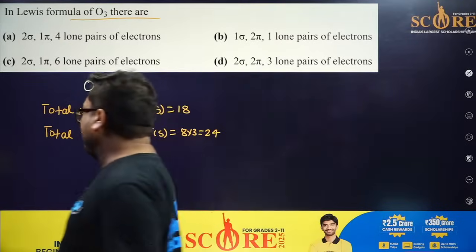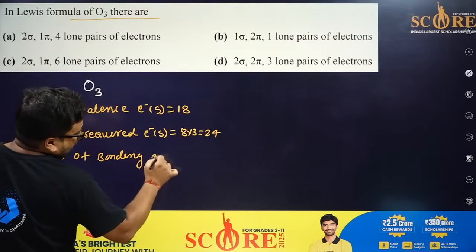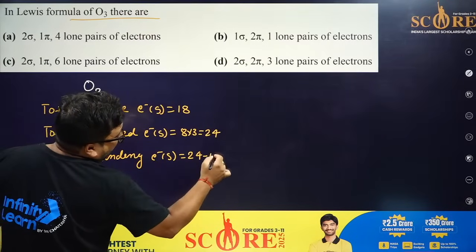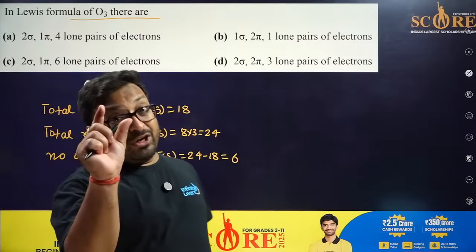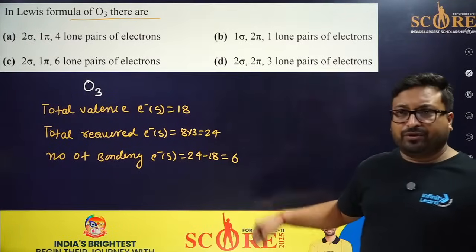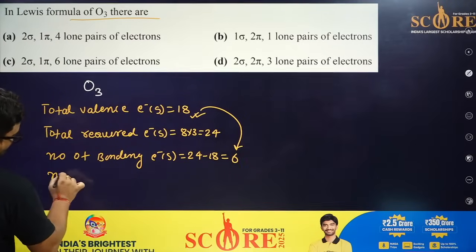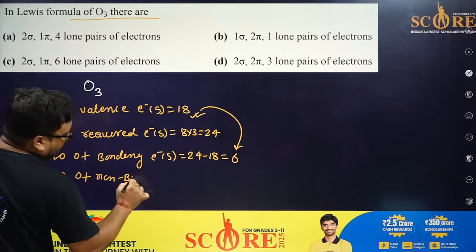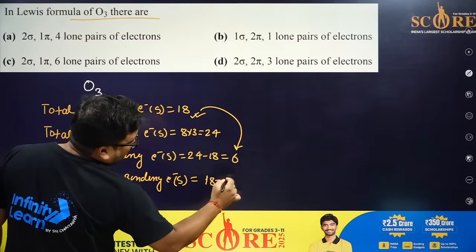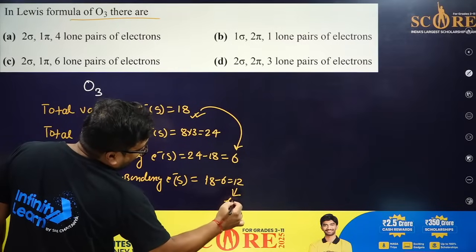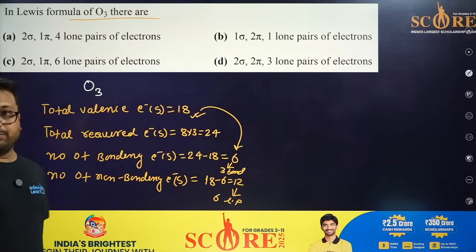Now, number of bonding electrons: 24 minus 18 is equal to 6. You know, one bond is formed by 2 electrons, so 3 bonds will be formed. So out of 18, 6 are involved in the bond formation. So number of non-bonding electrons are 18 minus 6 is equal to 12. So you can prepare 6 lone pairs, and here you can say 3 bonds. This is the maximum chance.